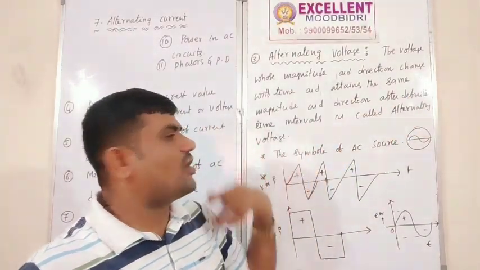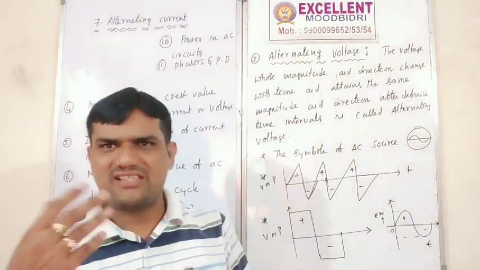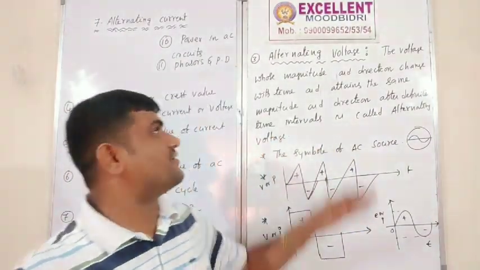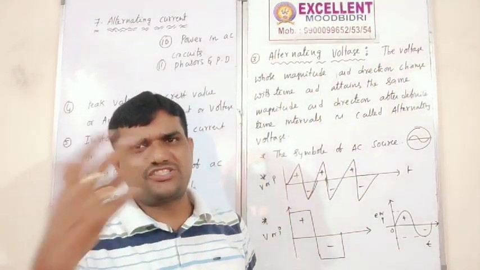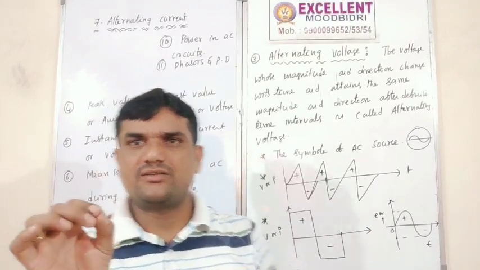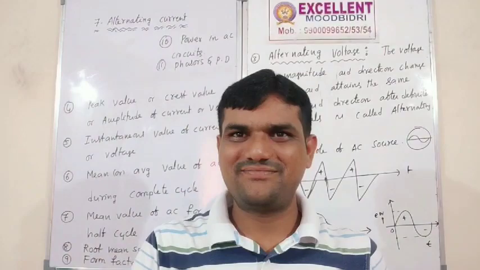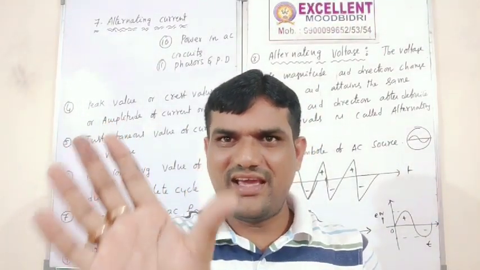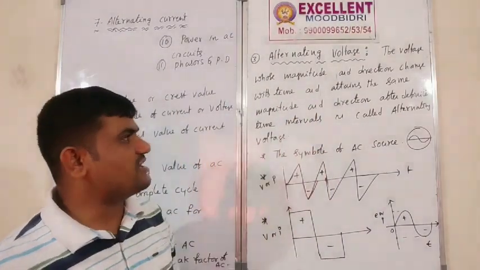Correct or not? The voltage magnitude and direction continuously change with time, but at the same intervals the voltage is the same. Alright? Okay, that is alternating voltage.